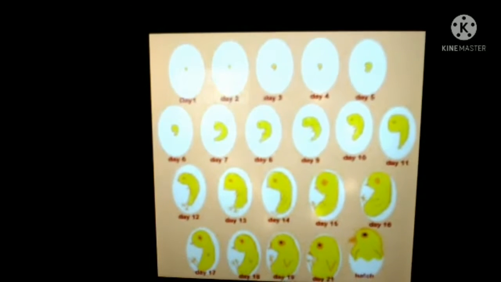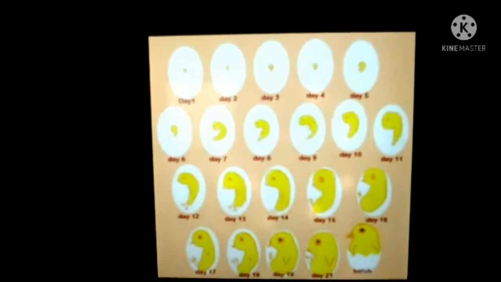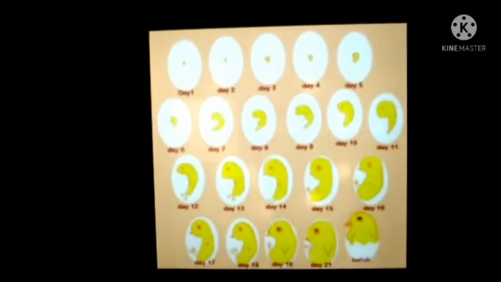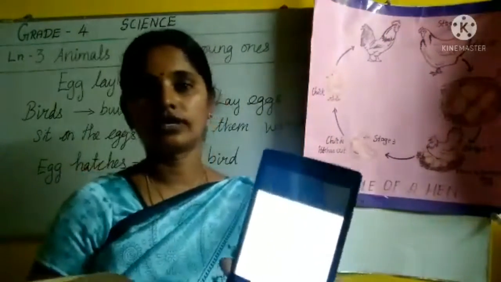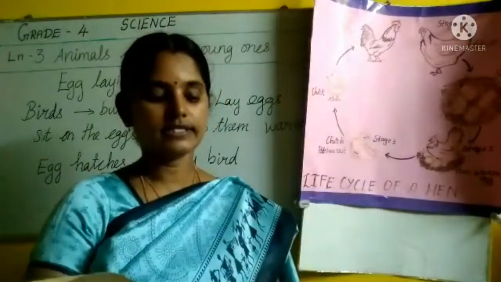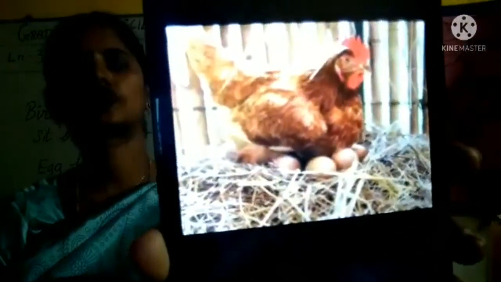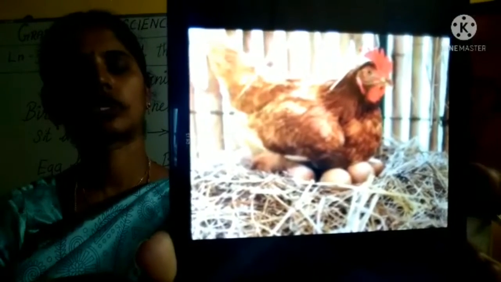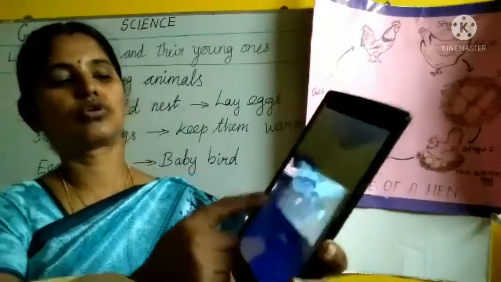What is inside the egg? The chick is inside the egg. These are the stages of growth that happen inside the eggshell. When will it happen? Only if the egg is in warm condition will this growth happen. That's why the hen sits on the egg. Twenty-one days are needed for this growth.